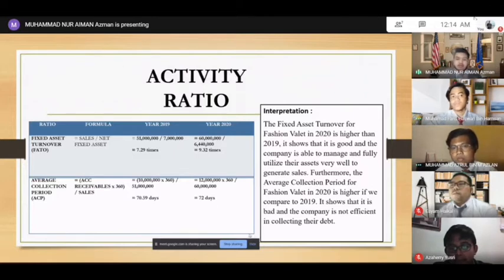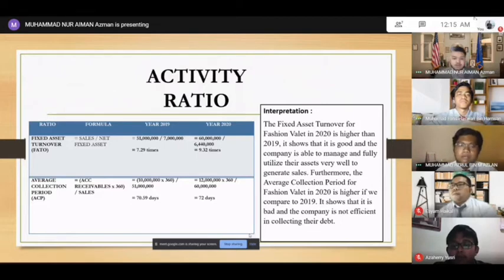So the conclusion that I can give from the activity ratio is that the fixed asset turnover for Fashion Valet in 2020 is higher than 2019. It shows that it is good and the company is able to manage and fully utilize their assets very well to generate sales. Furthermore, the average collection period (ACP) for Fashion Valet in 2020 is higher if you compare to 2019. So by this, it shows that it is bad and the company is not efficient in collecting their debt.